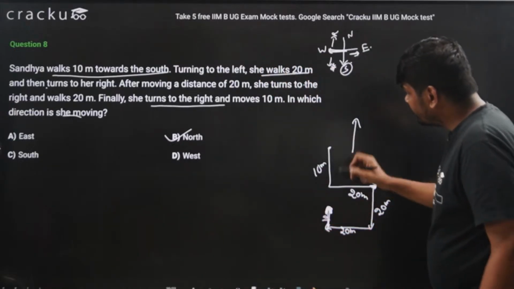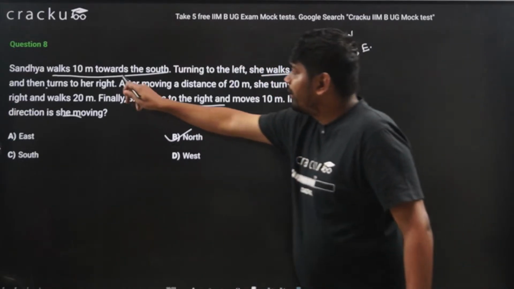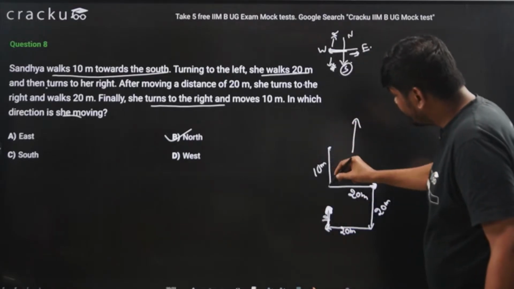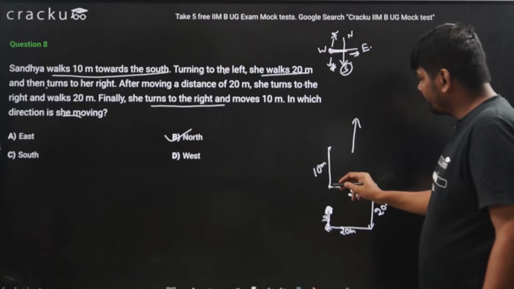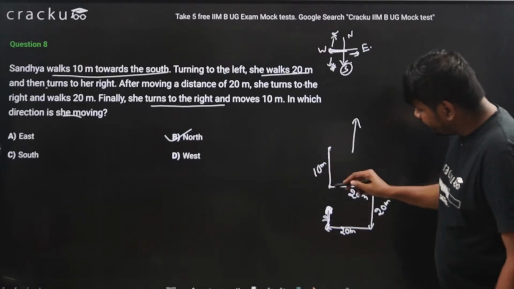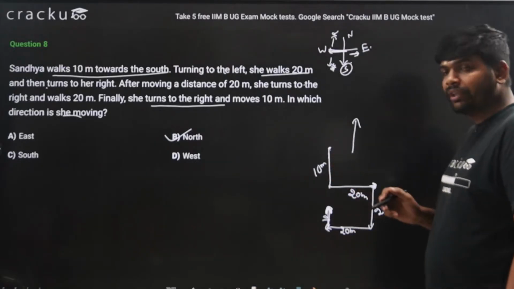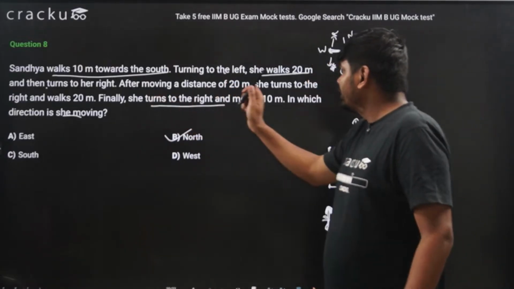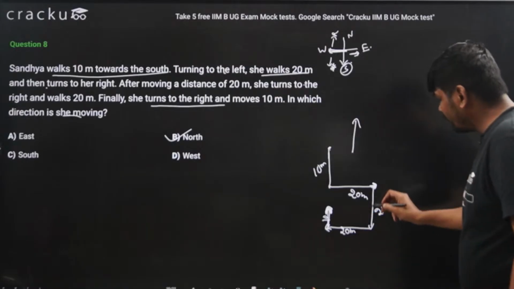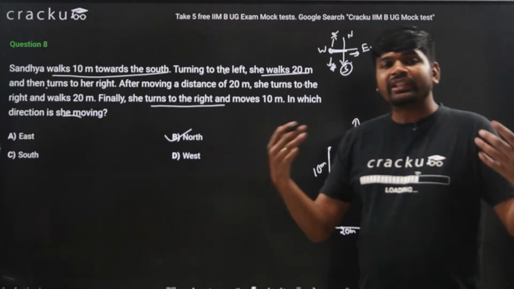She started from here. She walks 10 meters towards the south, then turns to the left. When you are facing in this direction, left will be this direction. She moves a distance of 20 meters. Then she takes a right turn and walks again 20 meters. Then again she takes a right turn.